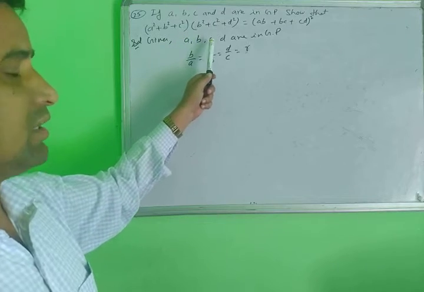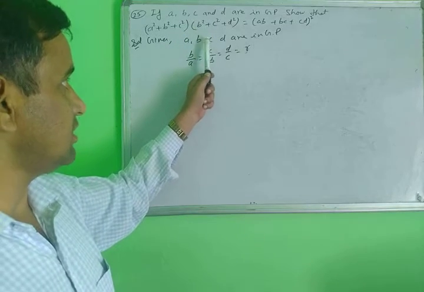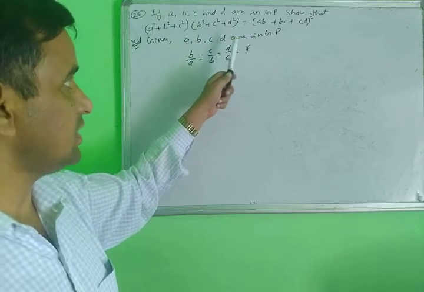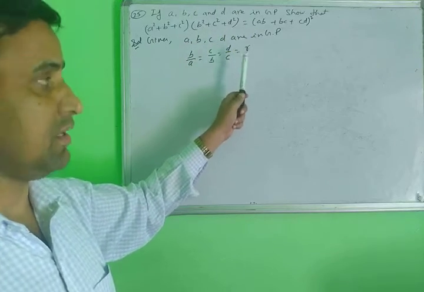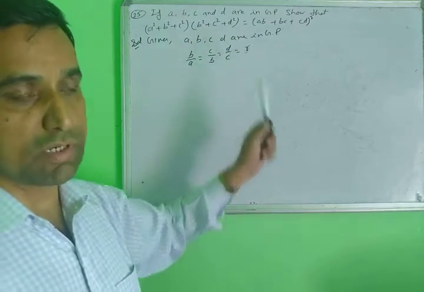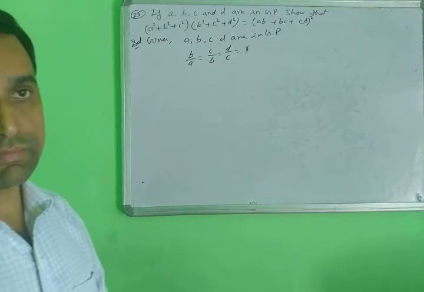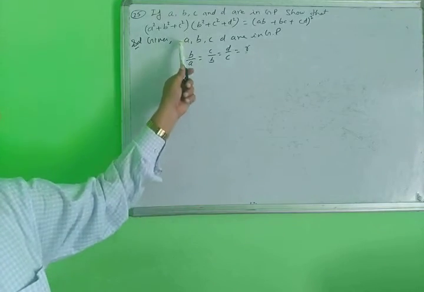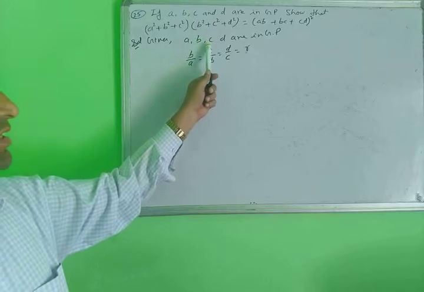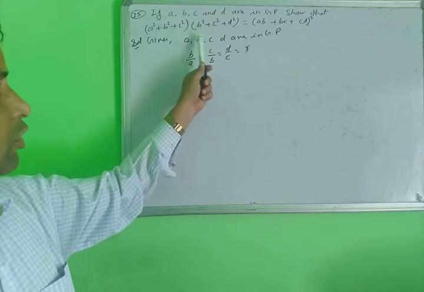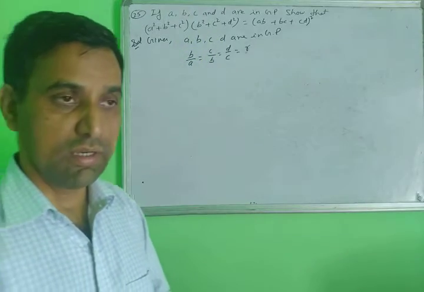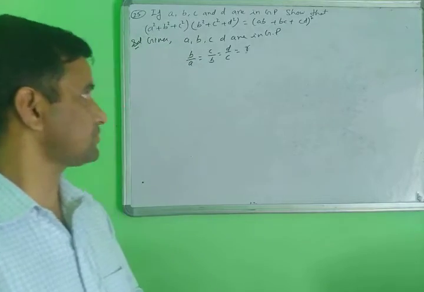A2 upon A1, or A3 upon A2, or A4 upon A3. This is called the common ratio. Every value will come the same. You find it from the first two terms, the second and third terms, and the third and fourth terms. The common ratio always stays the same in a GP.